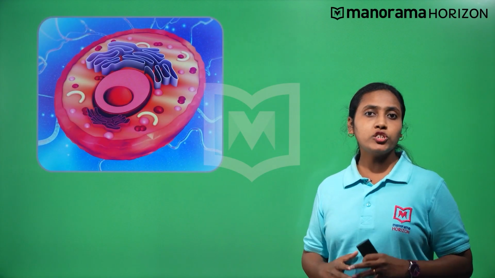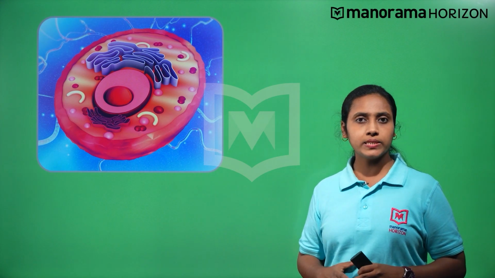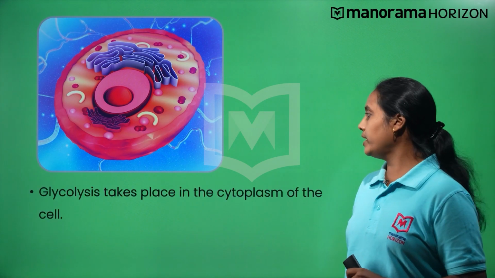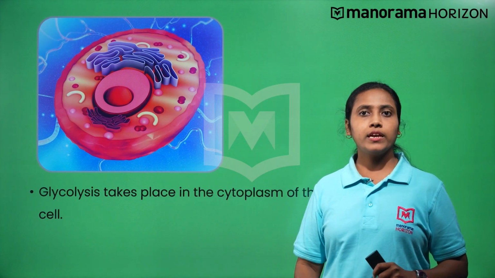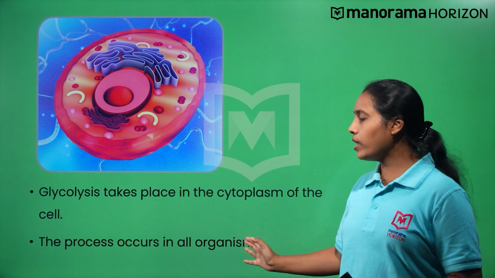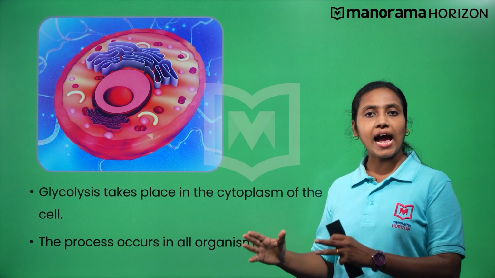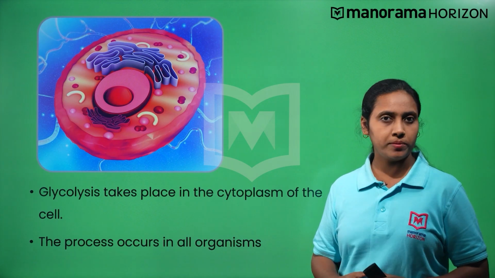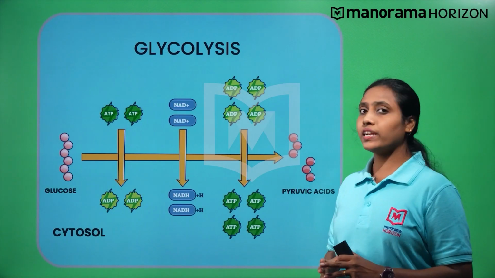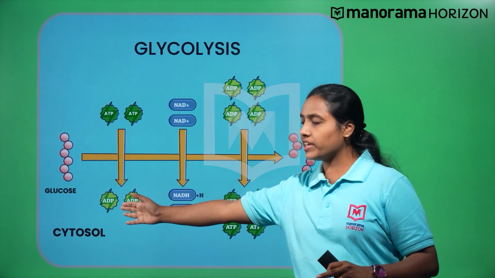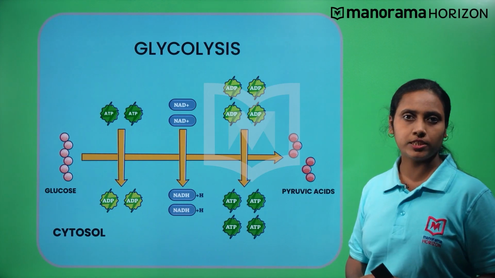Where and in which organism does this pathway take place? Any guesses? The pathway takes place in the cytoplasm of the cell. It occurs in all living organisms, irrespective of aerobic and anaerobic respiratory pathway. What happens during glycolysis? During glycolysis, the glucose from the digestive food gets converted into pyruvic acid.